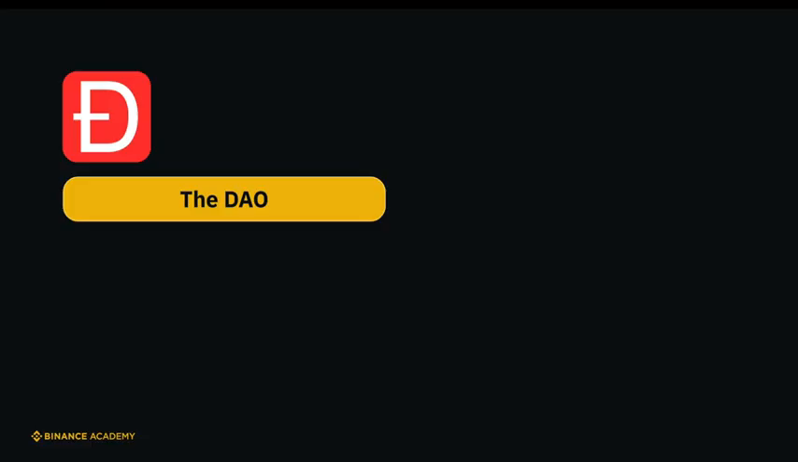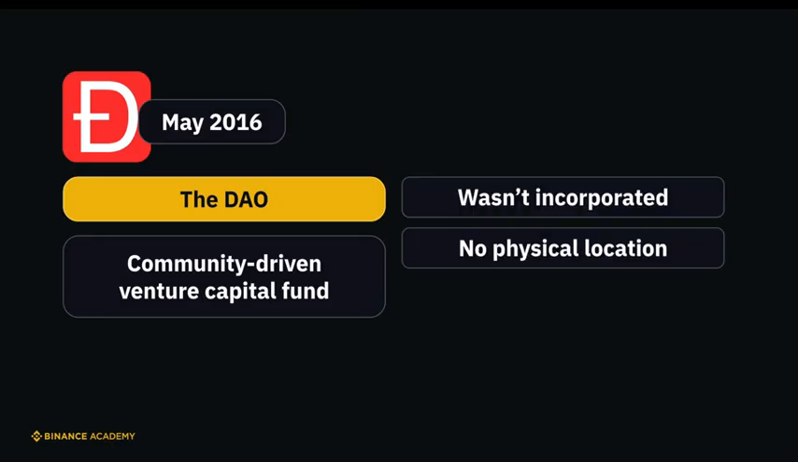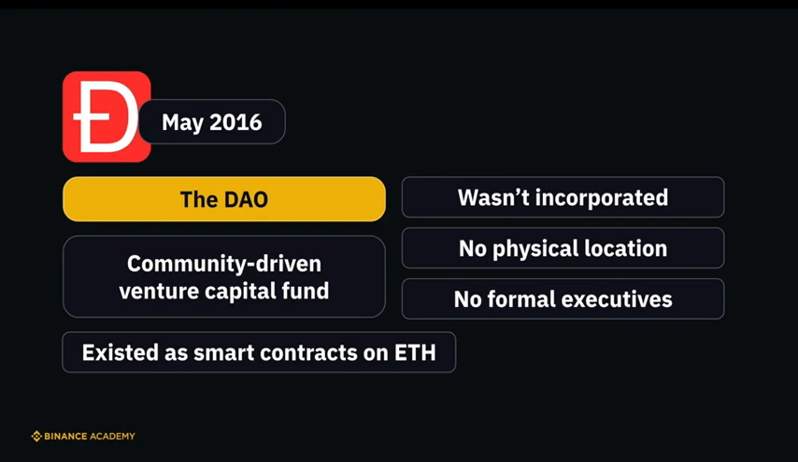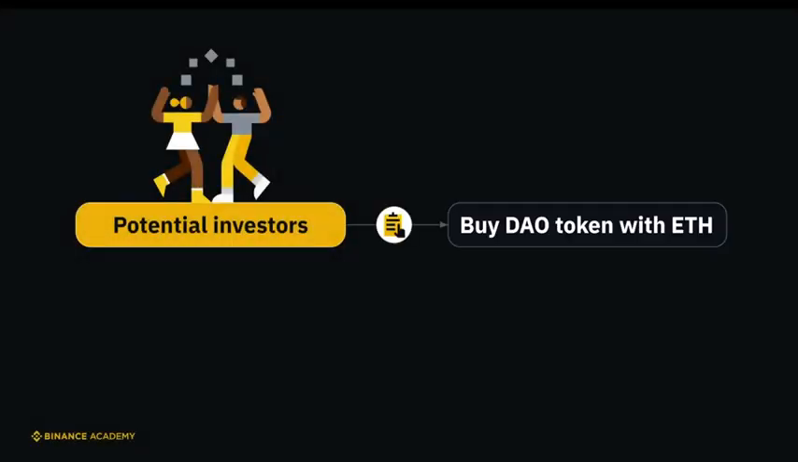Let's look at some examples of DAOs. One of the earliest DAOs to be established had a straightforward name, the DAO. Launched by several Ethereum community enthusiasts in May 2016, the DAO functioned as a community-driven venture capital fund. It wasn't incorporated, lacked a physical location, and had no formal executives. Instead, it existed purely as a suite of smart contracts on the Ethereum blockchain, with its open-source code available for public review. The operation of the DAO was envisioned as follows.